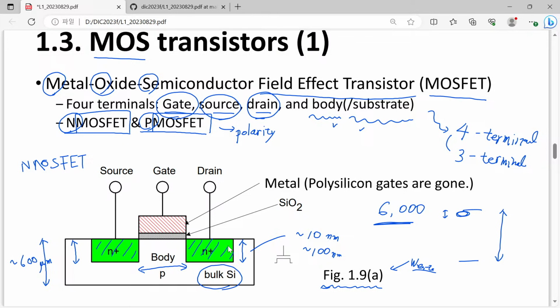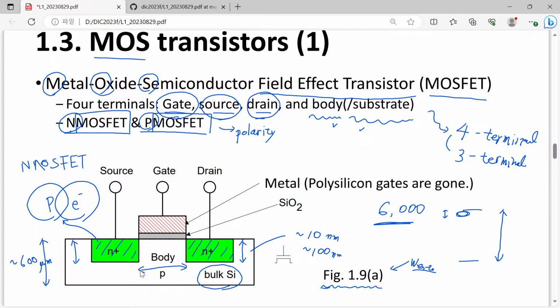Impurity here, n plus, means that since we have silicon, phosphorus, for example, can be ionized as a positive ion and then provide electrons. If we have a lot of phosphorus atoms inside, correspondingly we have a lot of additional electrons provided by the phosphorus atoms. So the green regions mean that we have many excess electrons here.